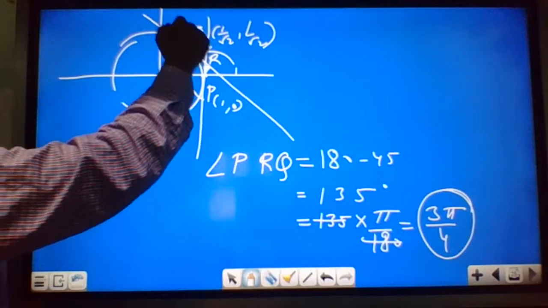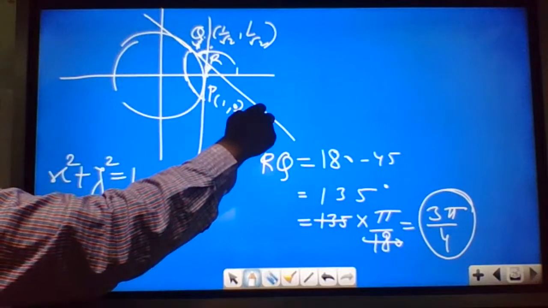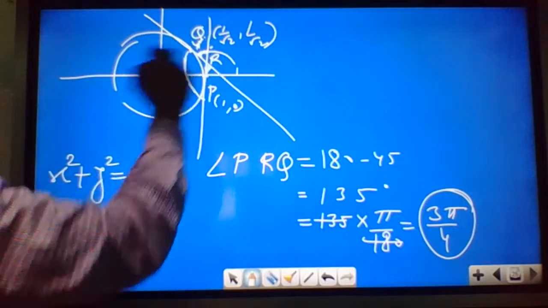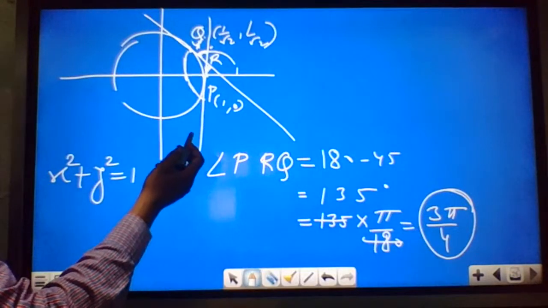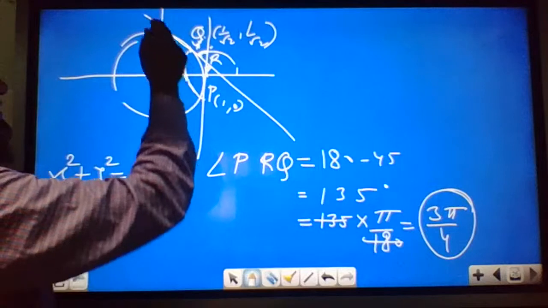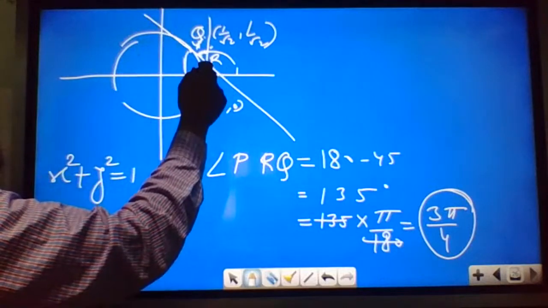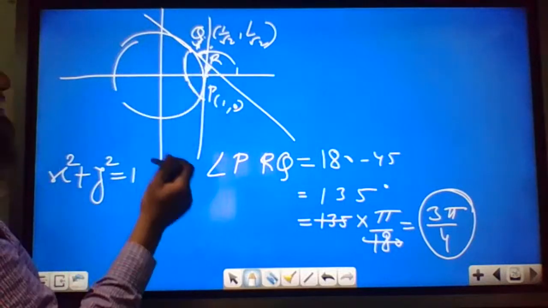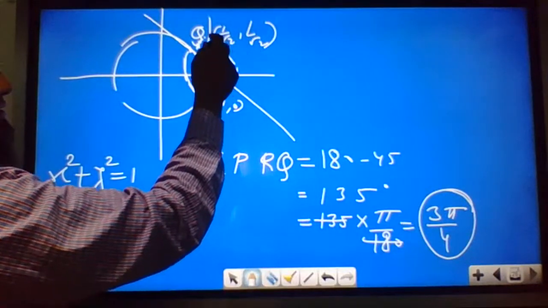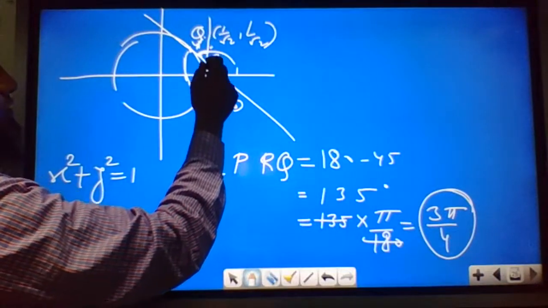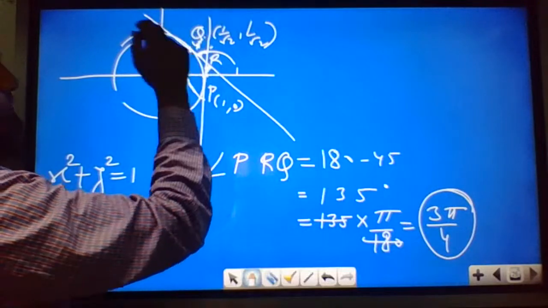This is the point. So at this point we will draw a tangent. The point of intersection of these two tangents is R. They are asking for angle PRQ. So very simple. Since this is making 45 degrees, because the x and y are equal, so this is 45 degrees. This will be 45.